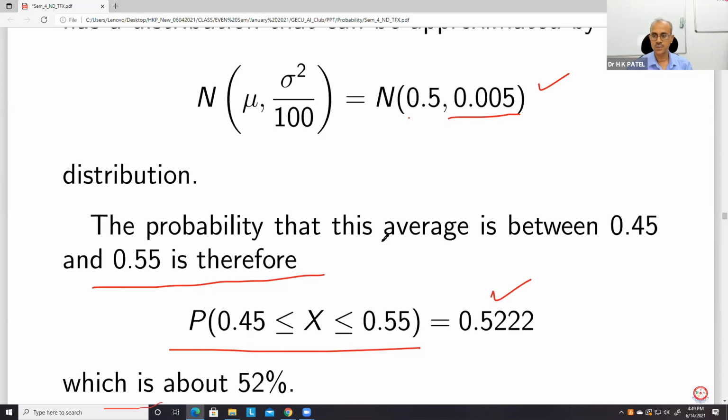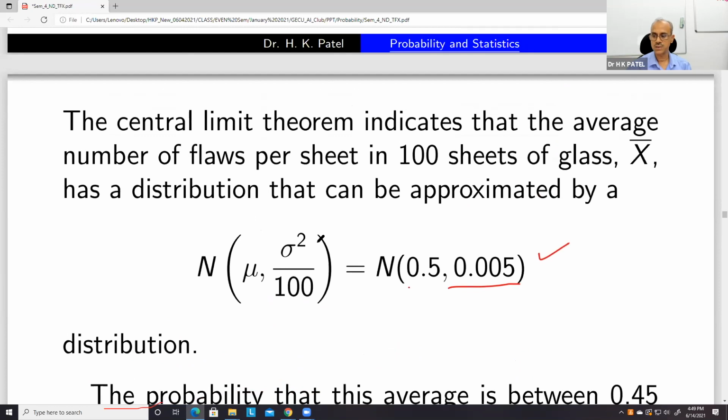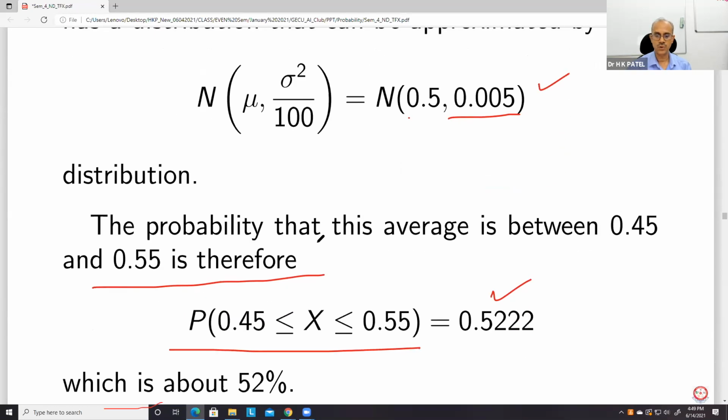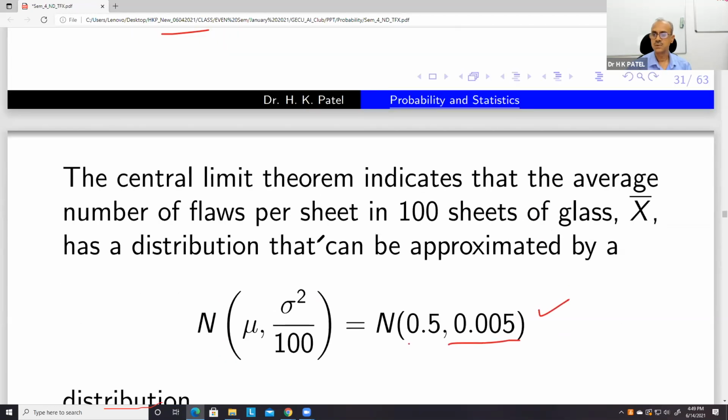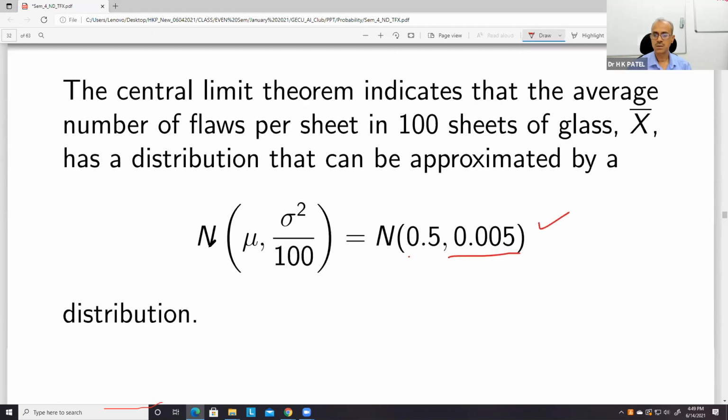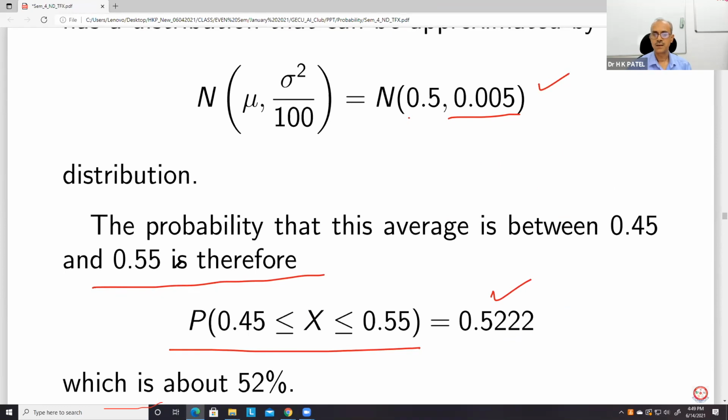So what is the probability that the average number of flaws lies between 0.45 and 0.55?